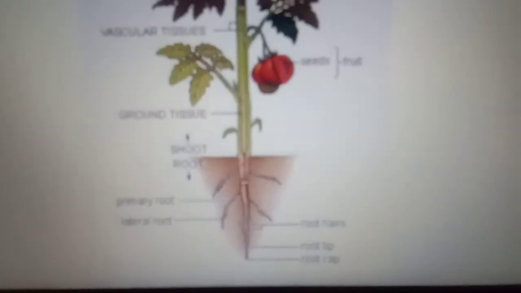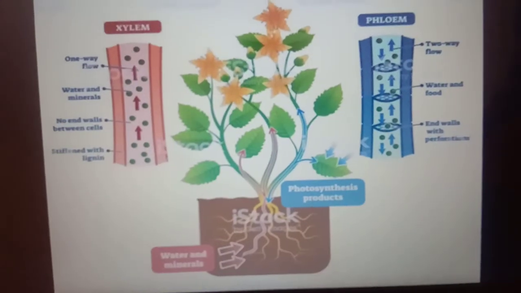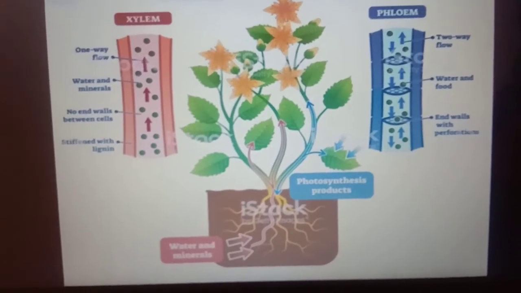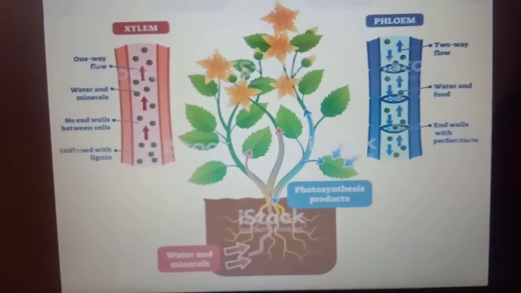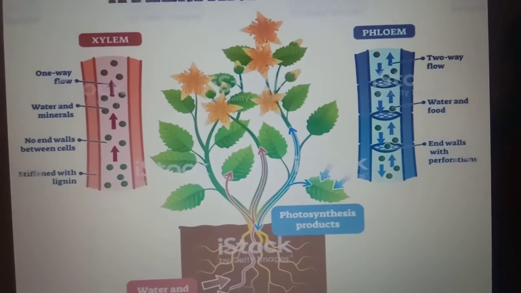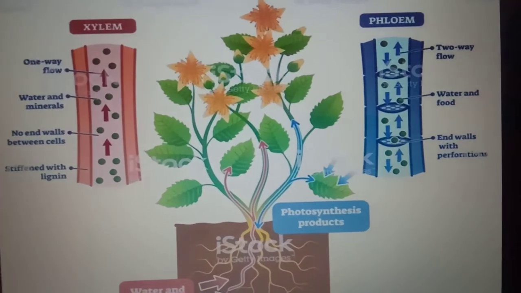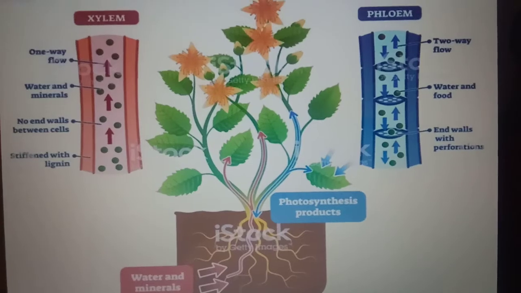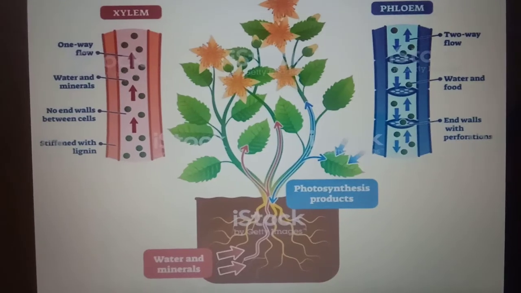The transport system in plants consists of long tubes called xylem and phloem. In other words, xylem and phloem transport the substances in the plant. The xylem and phloem vessels are present in all parts of the plant such as roots, stem, branches and leaves. Xylem and phloem vessels form the vascular tissue in the plant. The vascular tissue called xylem carries the water from the roots upward through the stem and the branches up to the leaves. Then the next point is transpiration.